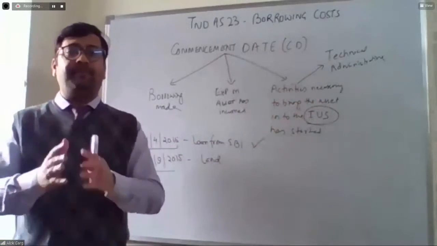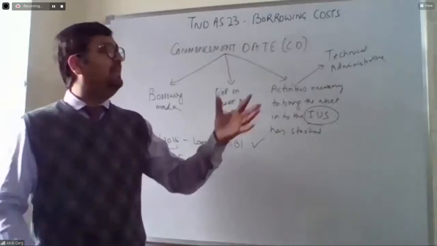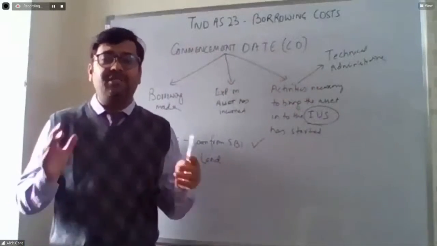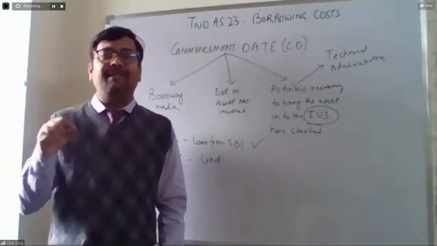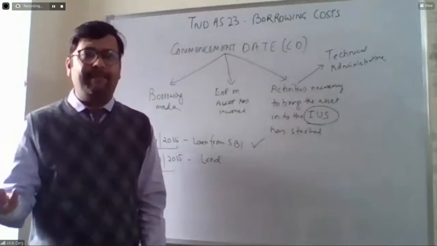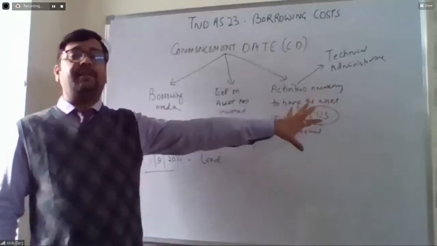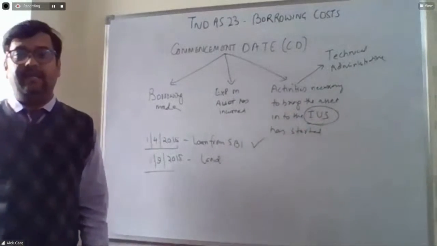The company has to prepare a complete architecture for that. So the company has started incurring those kinds of expenditure. It does not mean that the construction work has been started. Even if the company has applied for the licenses or for the sanctioning of the map or design, that will also be included under activities necessary to bring the asset into the intended use or sale.